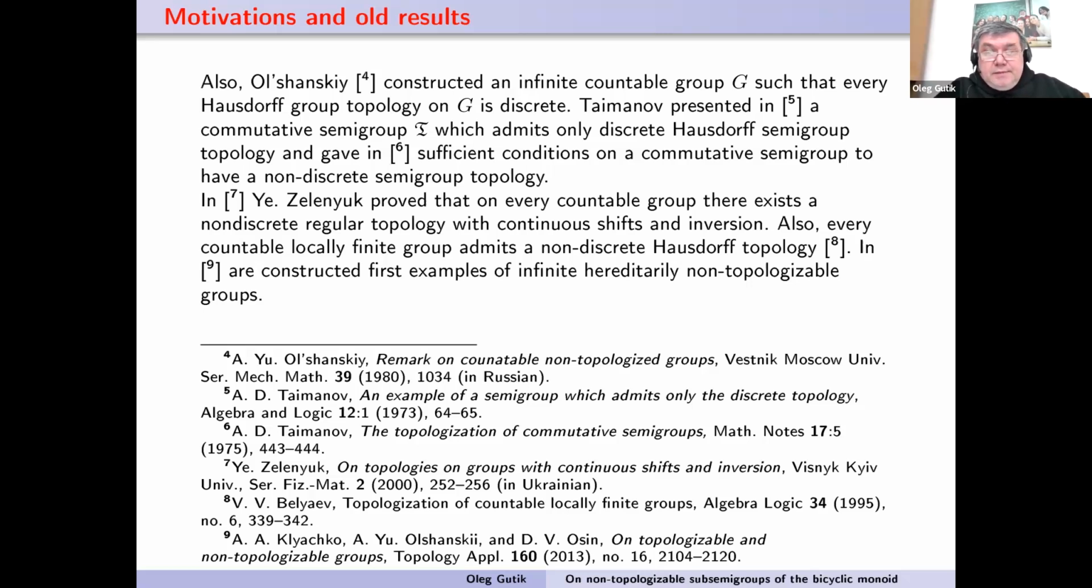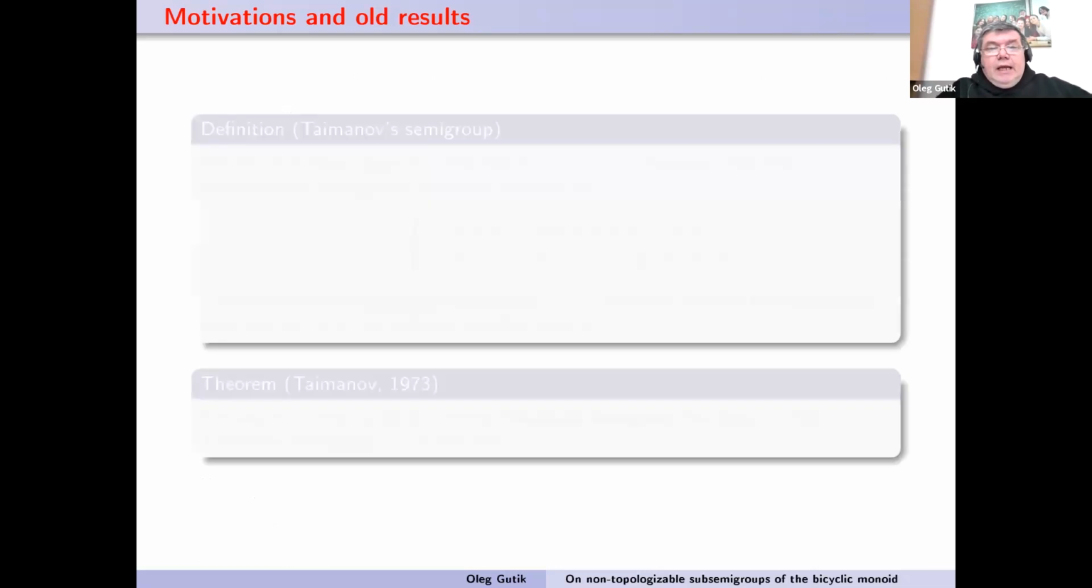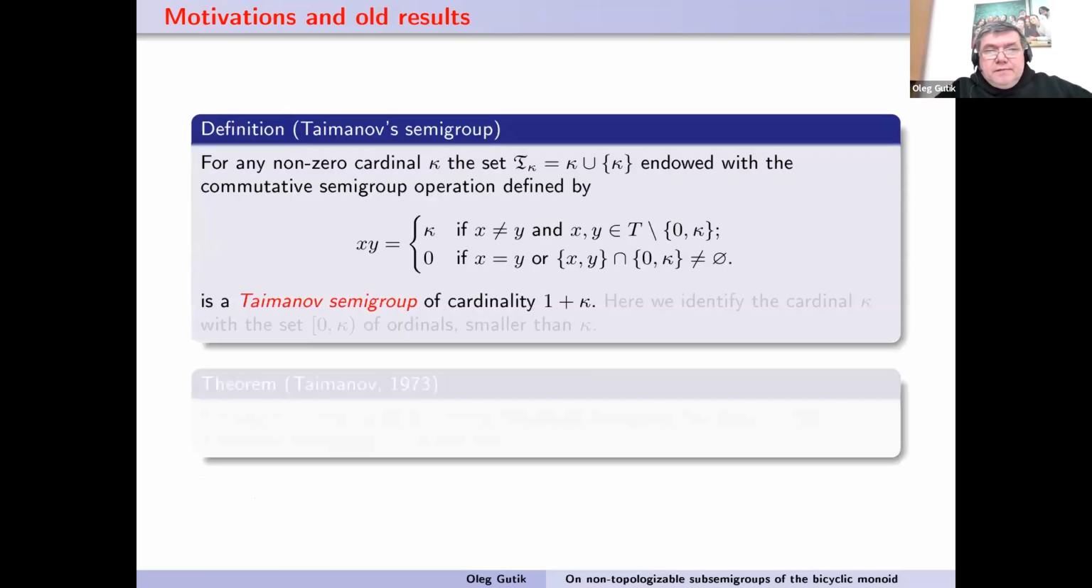And my report will be devoted to the following. First, I present some non-topologizable semigroups. And next, which subsemigroups of such semigroups are not topologizable. So the first definition is of Taimanov semigroups, defined by this formula, of cardinality 1 plus kappa.